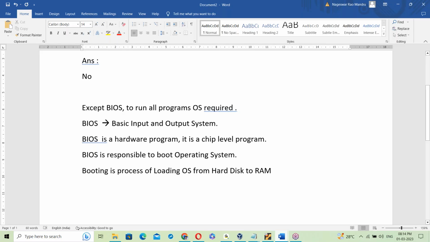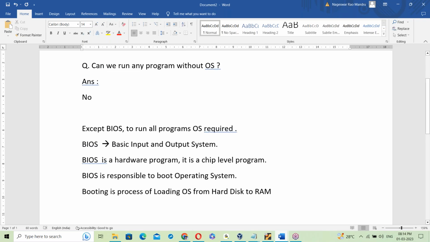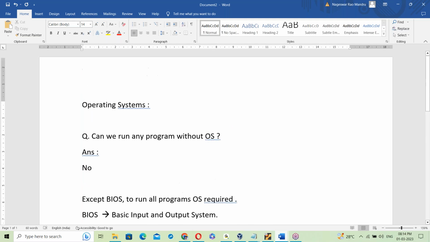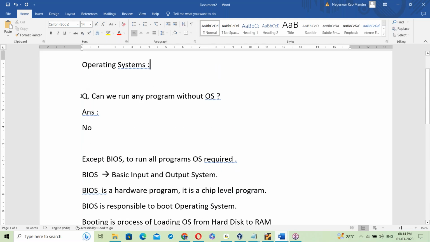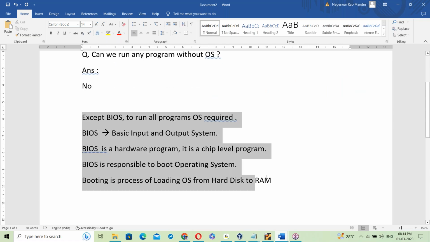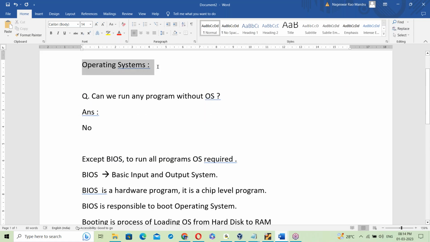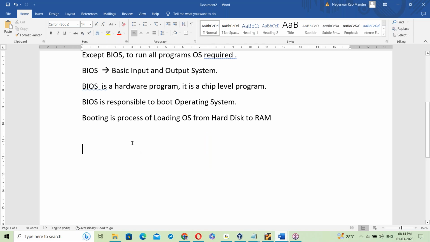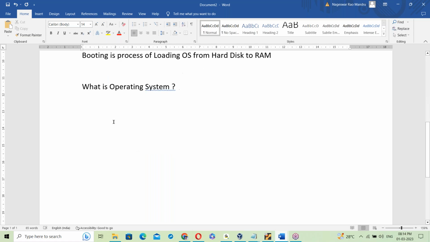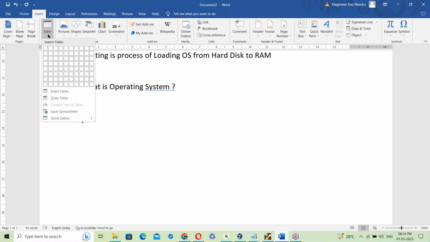See, we started from the very scratch. Yes, there are some basics here. Can we run any program without an OS? No. Except for BIOS, for all of these things the OS is required. Now let us talk about the OS. What is exactly an operating system? Let us answer this.